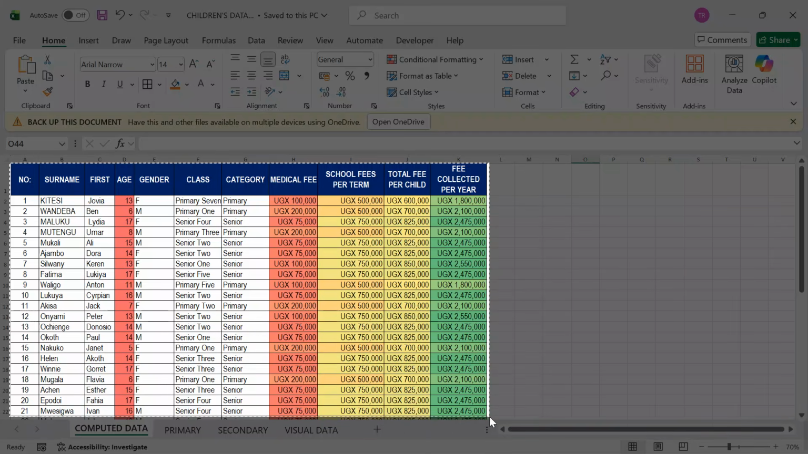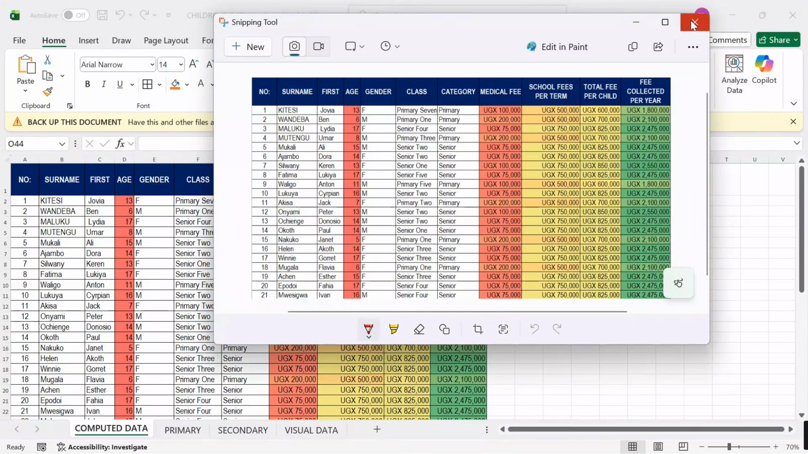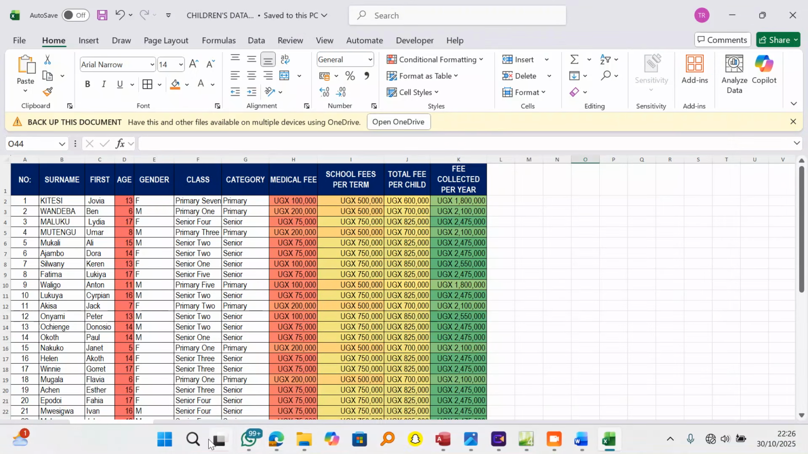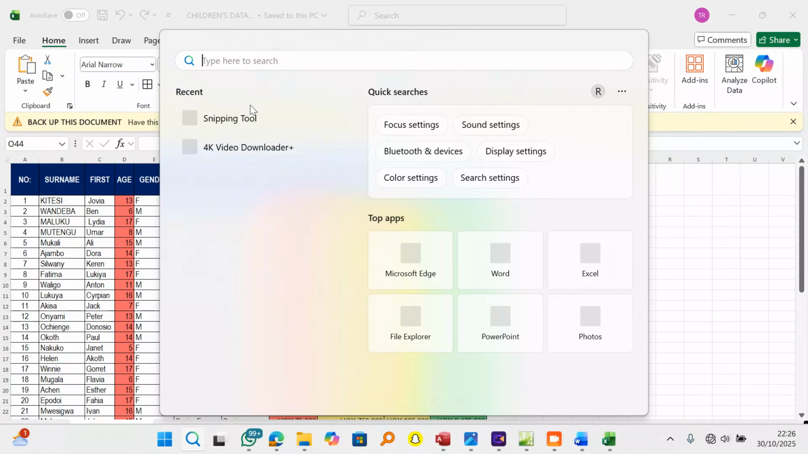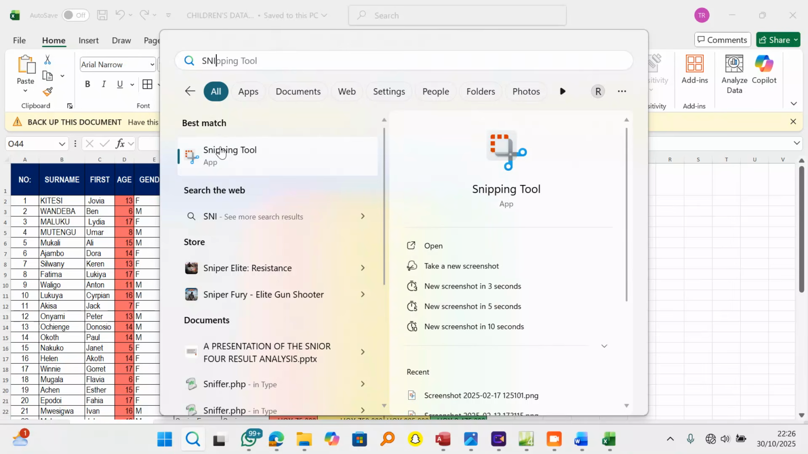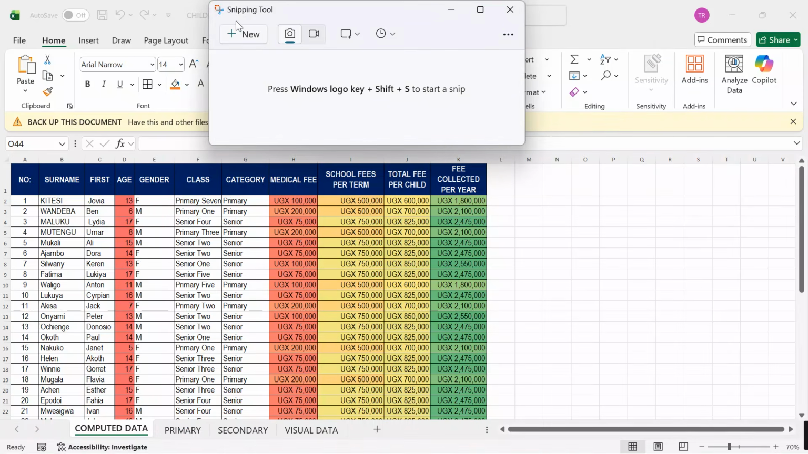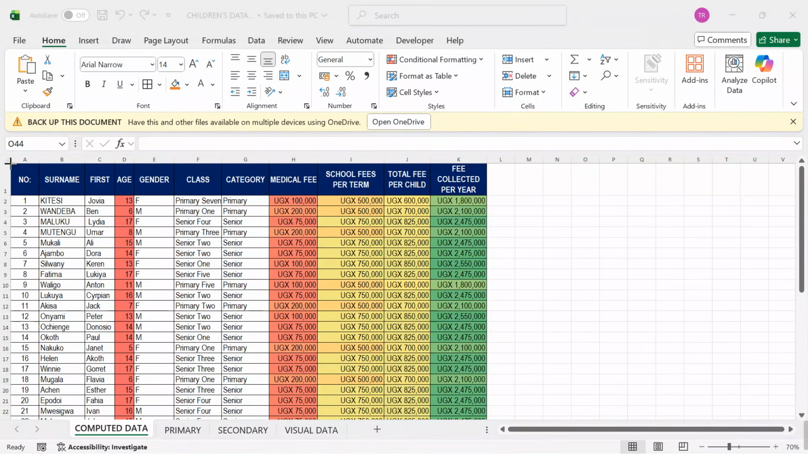Yes, this is my budget. I'm going to crop it out. I'm using a snipping tool to do this. Let me repeat: I went to the search button here and said snipping. Snipping is a tool or a feature that you can use to take a screenshot or a snippet of the screen.